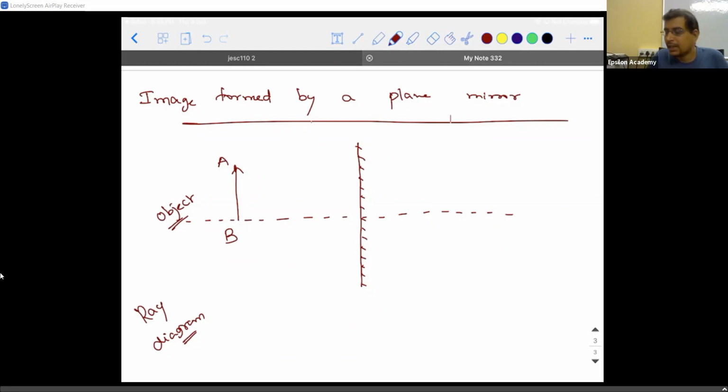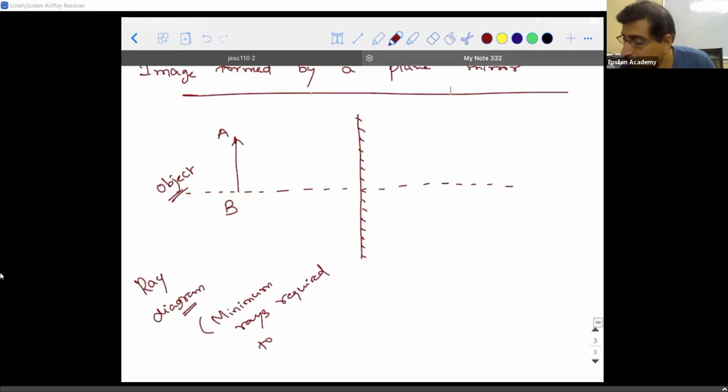For any ray diagram, the thumb rule is that the minimum rays required to locate the image is 2. When I say minimum rays, I am talking about 2 incident rays and 2 reflected rays. So shall we get started?